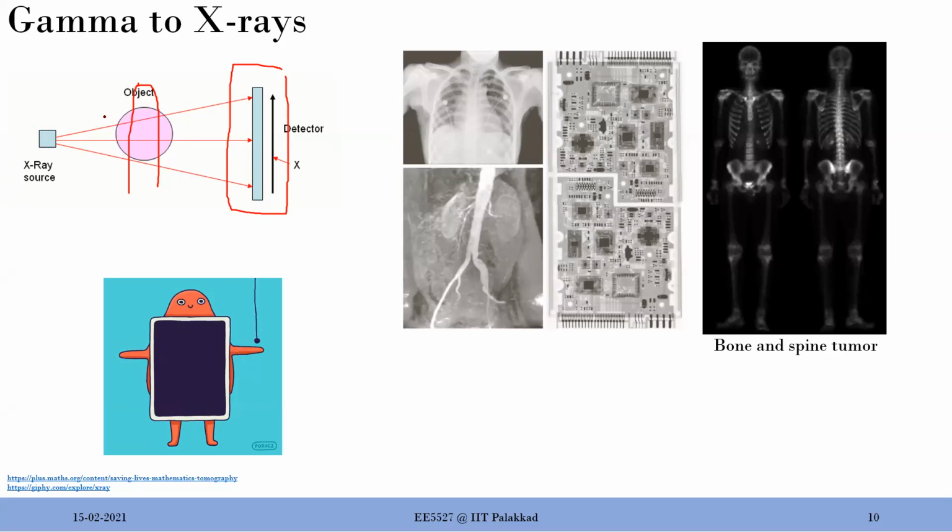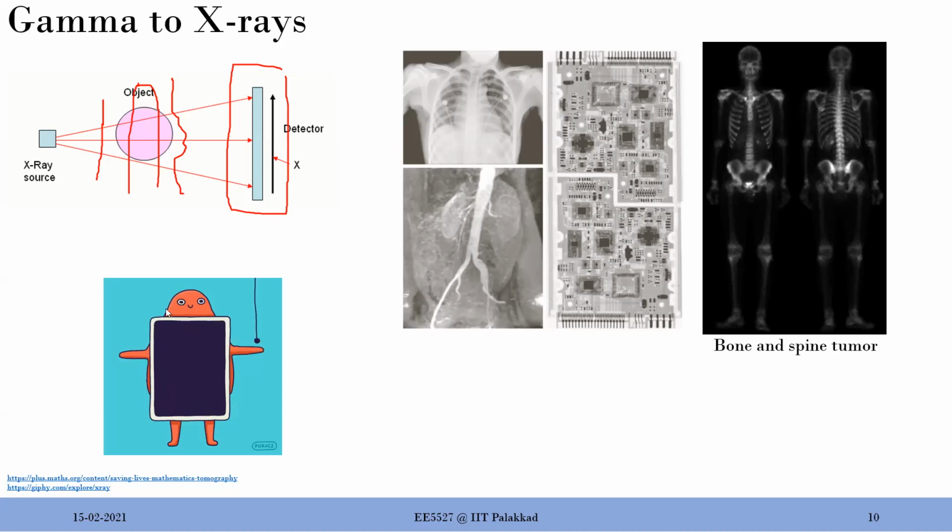So the wave will pass through. Based on the material property of our body, some intensity change will happen. Till here, everything will be the same. After this, there will be some fluctuation, which will fall on this 2D array of sensors. And then we will be reconstructing an image out of that. And similarly, you can follow the same principle for gamma rays.